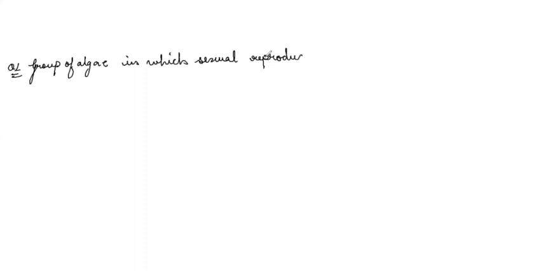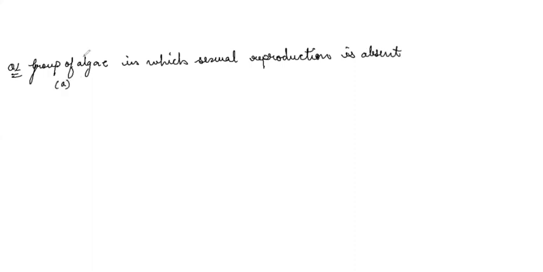Question number 1: group of algae in which sexual reproduction is absent.